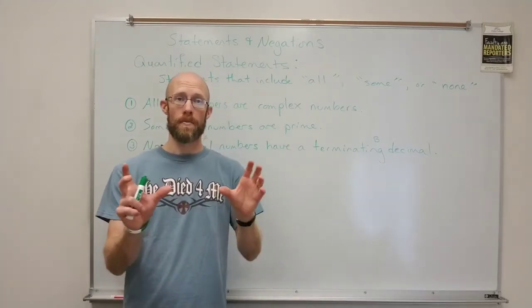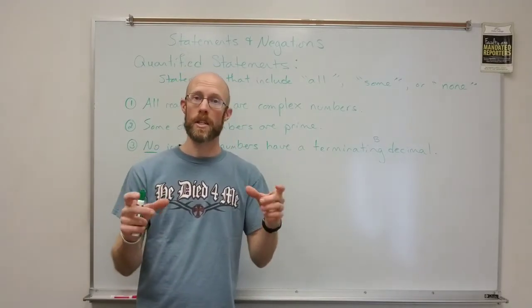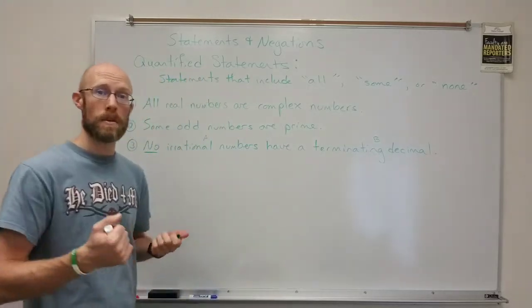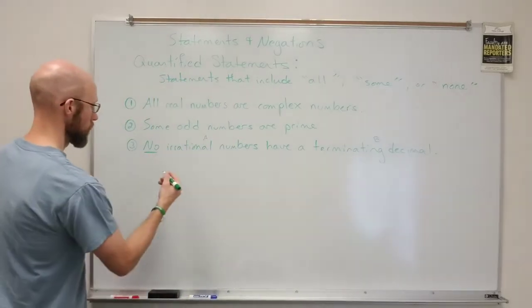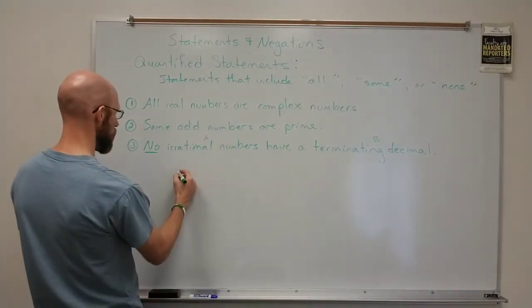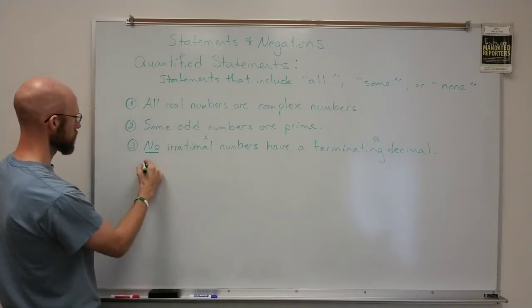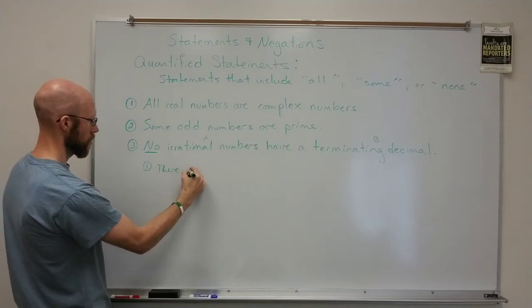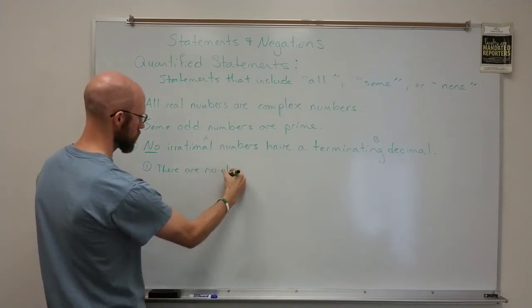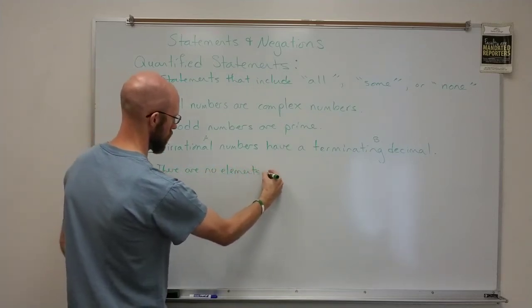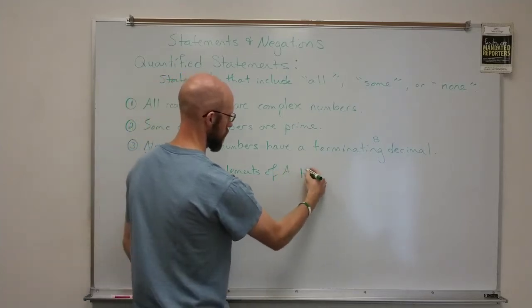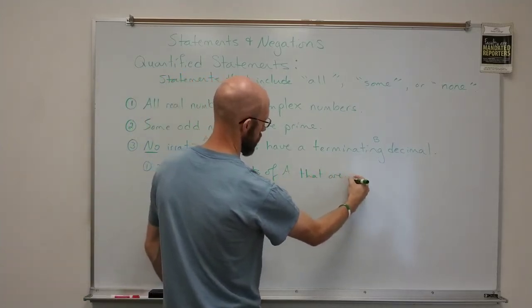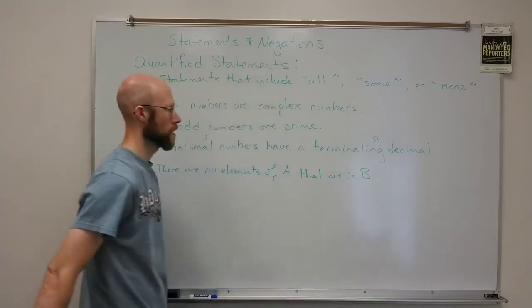That means the intersection is empty. Okay, it means they're disjoint sets. So I'm going to rephrase this in set form. There are no elements of A that are in B. Okay?